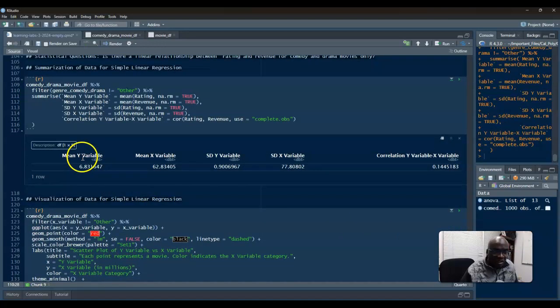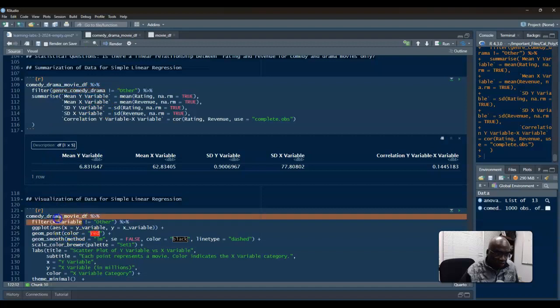Alright, so this gives us the mean of our response, mean of our explanatory, standard deviation of our y, standard deviation of our x, and the correlation between those two variables. That's quite low. But with these numbers, we can find the actual regression coefficients, B0 and B1. As you can see here, it still says x variable. I'm going to remove this and place it here.